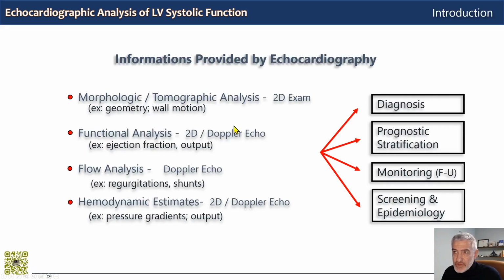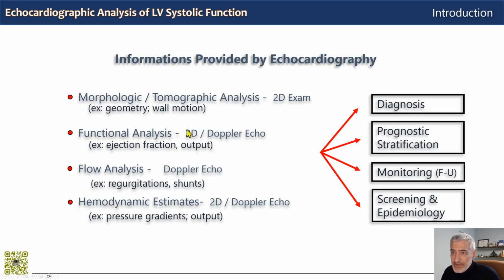And this is the information provided by echocardiography today. The possibilities within each of these categories have expanded with the advancements of research in echocardiography and expanding technology. Now we can consider the information provided as a stratification of different levels of knowledge. We begin at the fundamental level with 2D morphological analysis, where we examine, for example, the anatomy and the geometry of the cardiac chambers and wall motion.